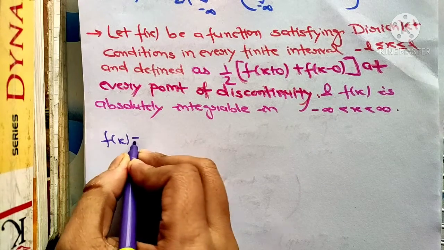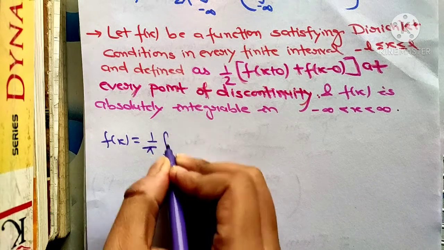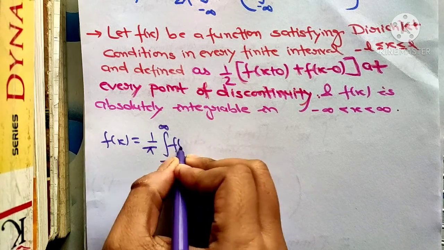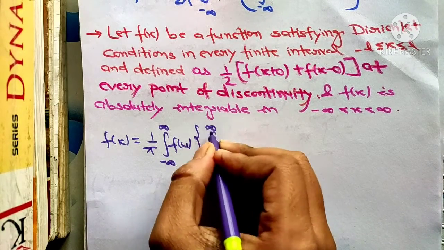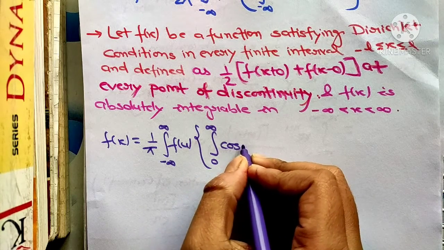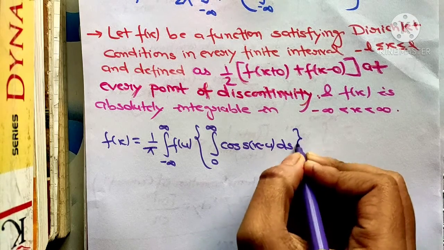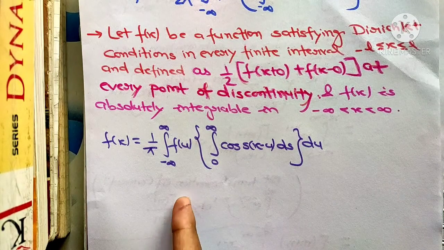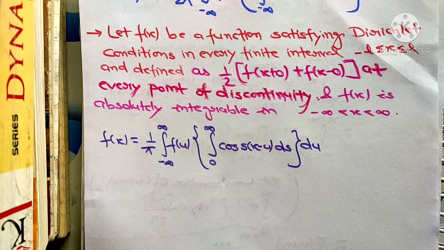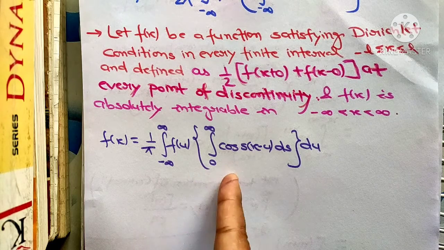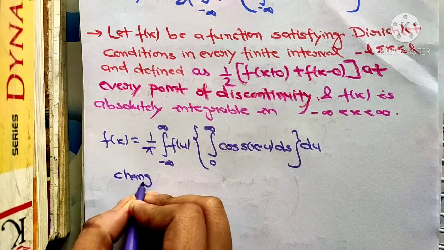we know that f(x) equals 1 by pi, integral from minus infinity to plus infinity f(u) in bracket, integral from 0 to infinity cos s(x minus u) ds du. So this is basically the general form of the Fourier integral formula. Now we are going to change this into the complex one. Now changing the order of integration,